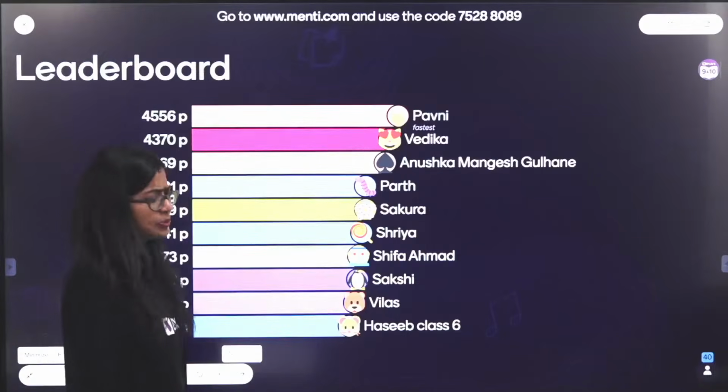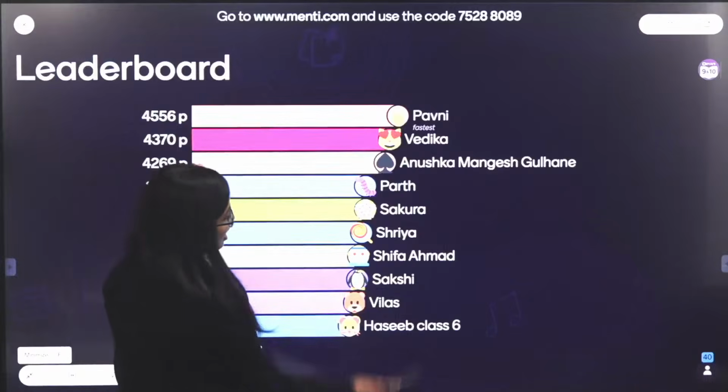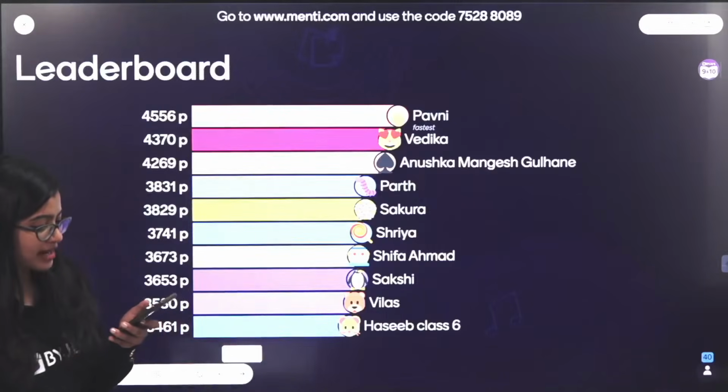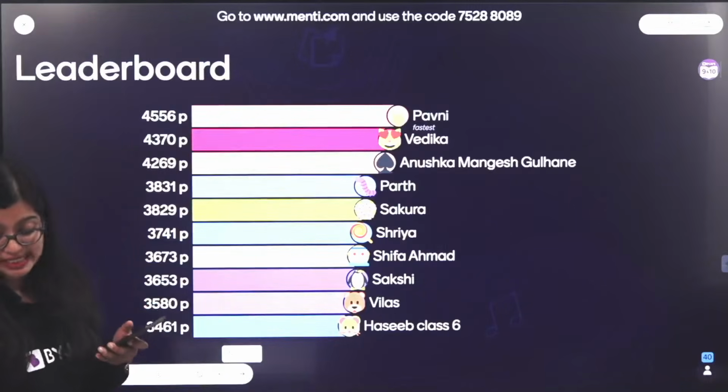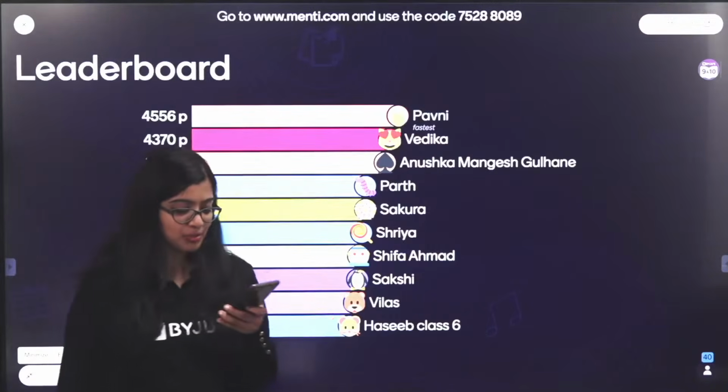I have Sakura with me. I think Sakura here is a Naruto fan. But okay, we have Shriya, Shifa, Sakshi, Vilas, and Hasib, class 6. Congratulations, everybody. Quickly tell me your scores as well. Brilliant. Shivansh says 12th. Very good, everyone. So are we ready to move on?